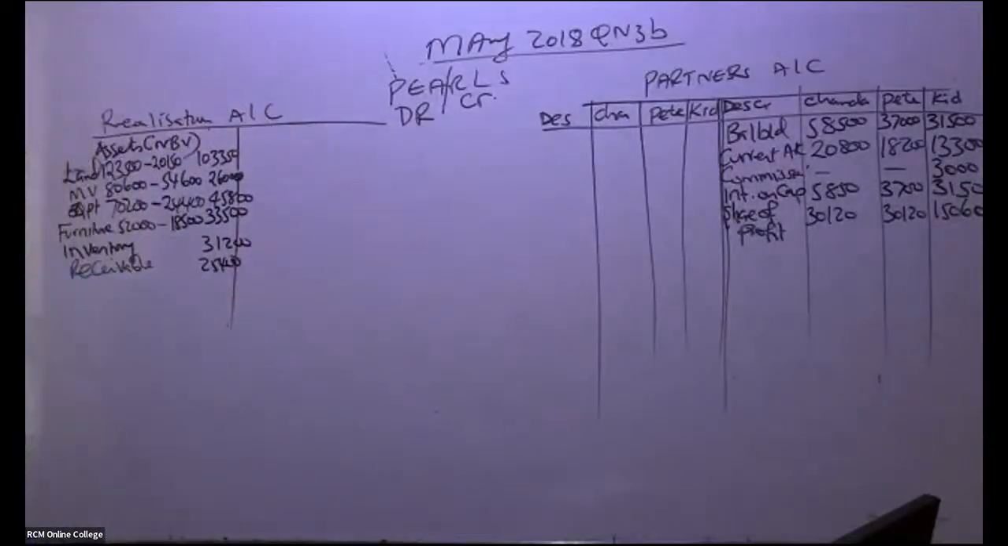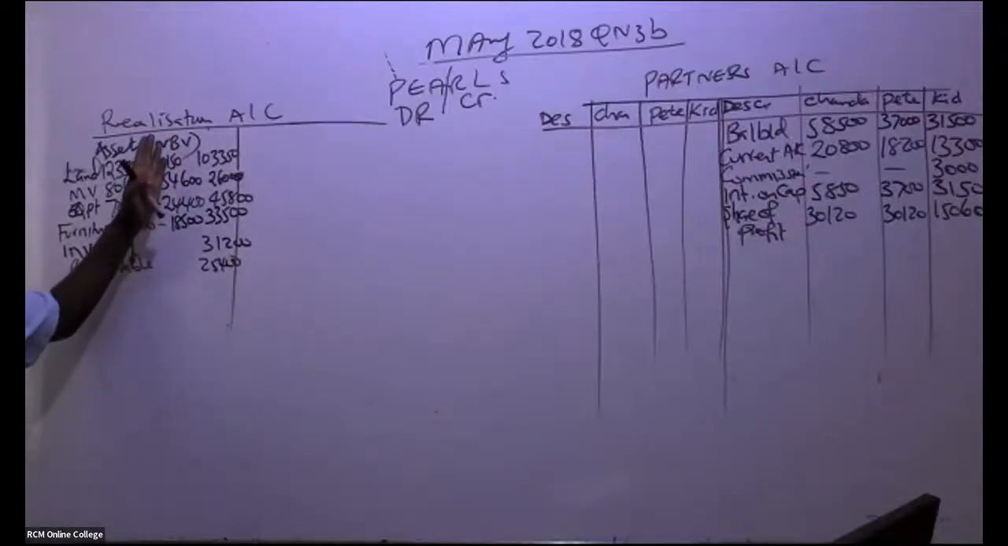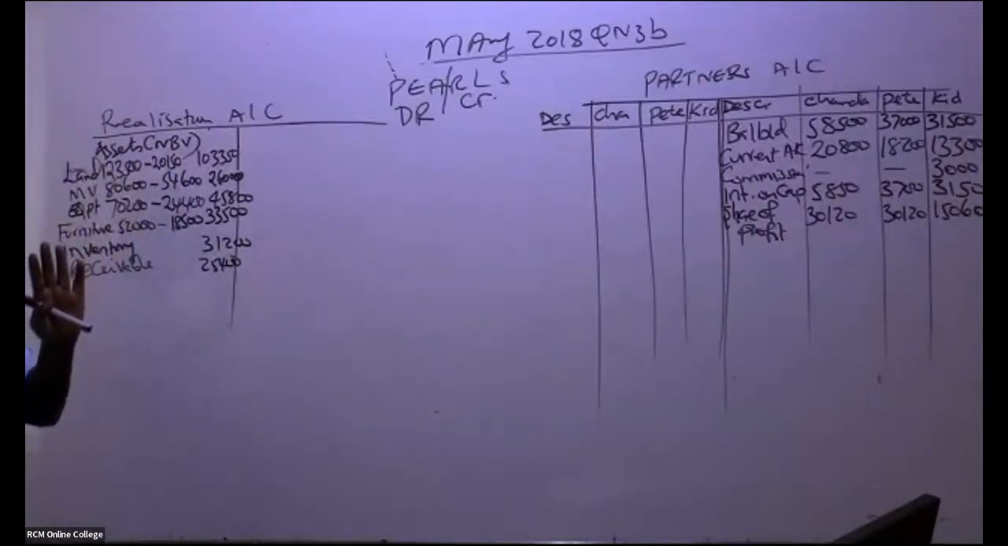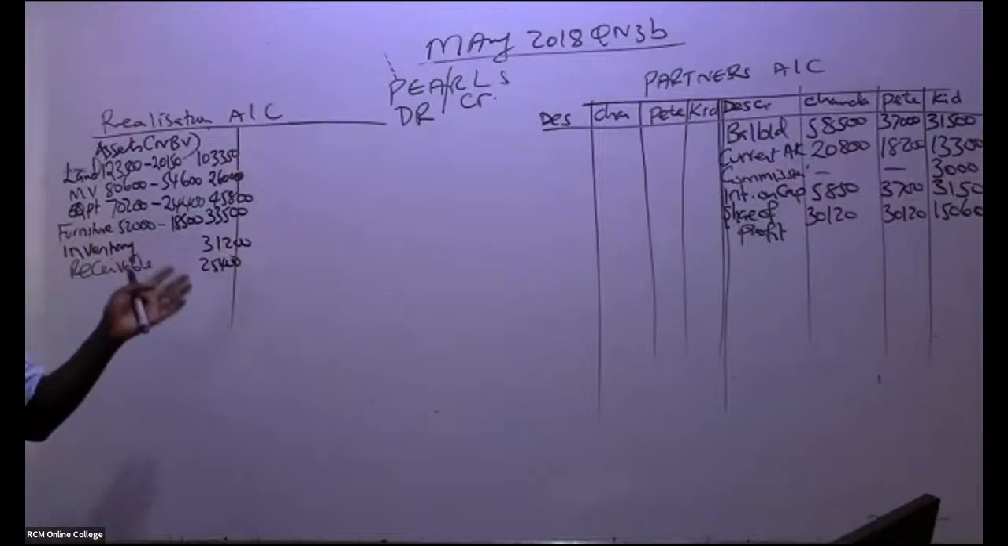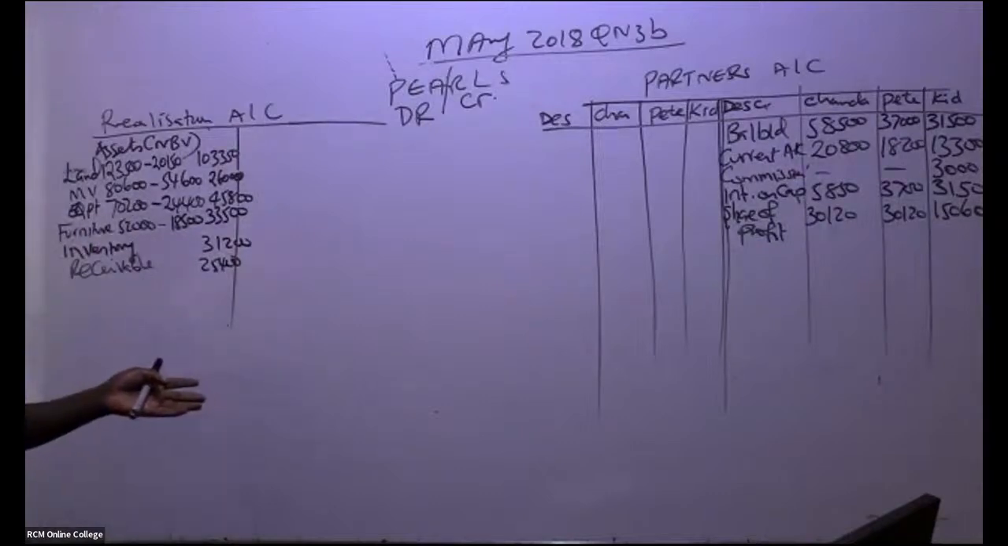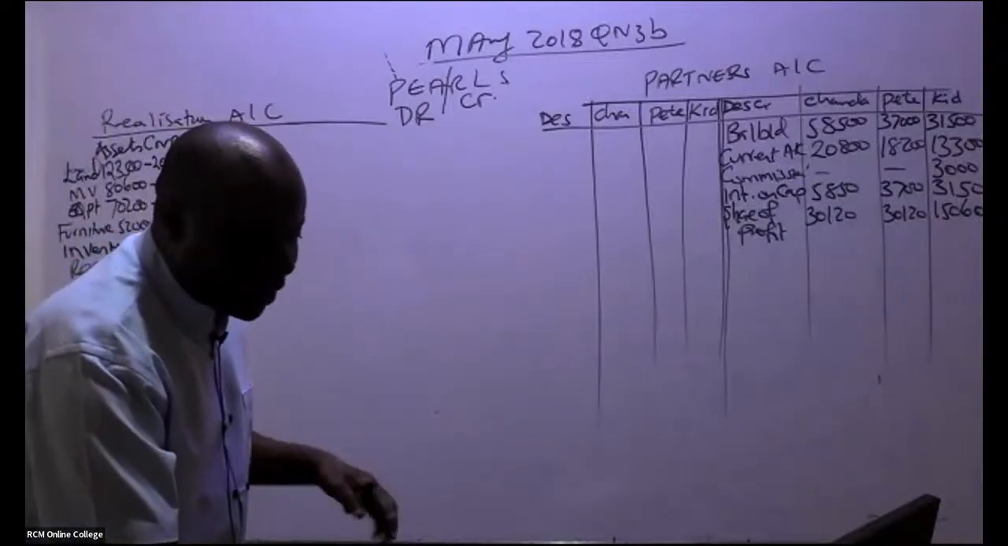So have we been able to capture all the assets that were taken over? Board not clear, we shall overcome. Have we been able to take over all the assets to the realization which were taken over? As per note number 2, yes. Now we go to the liability side.